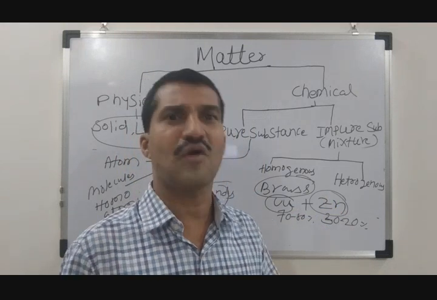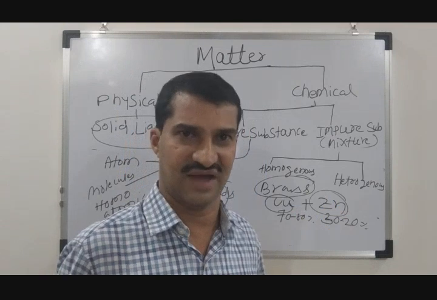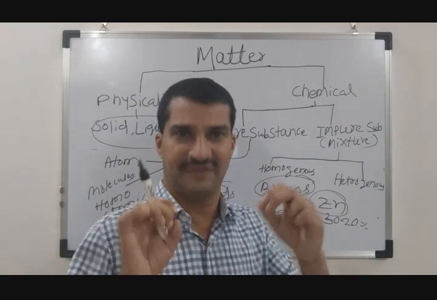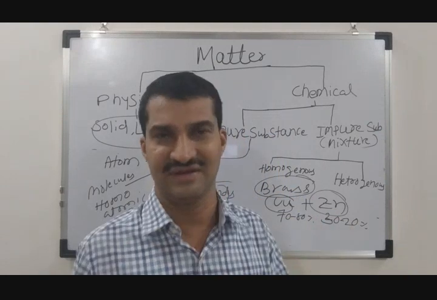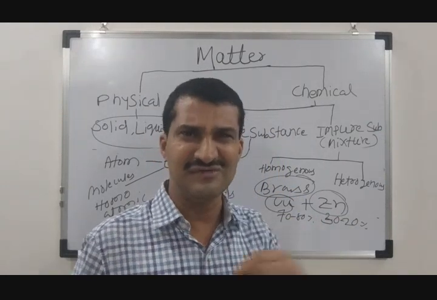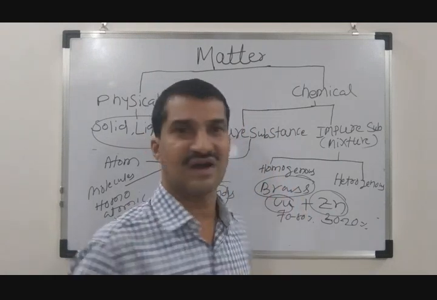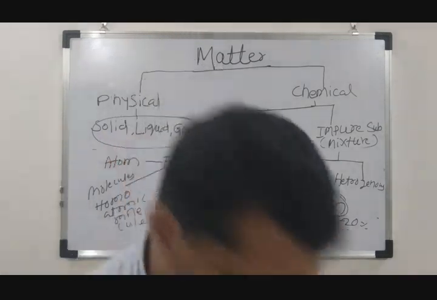There is a uniform composition of copper and zinc inside the brass. You cannot find any phase difference between them. So it is uniformly distributed and mixed, and this mixture is called a homogeneous mixture.